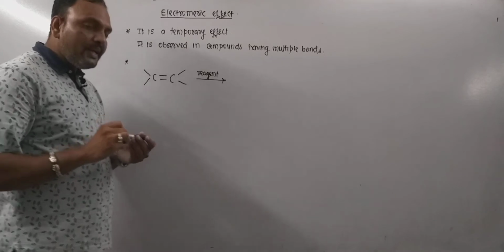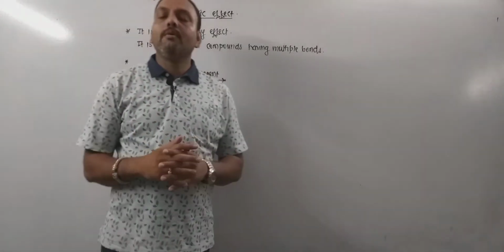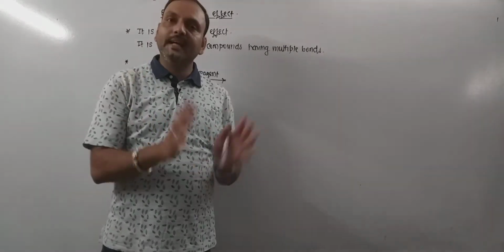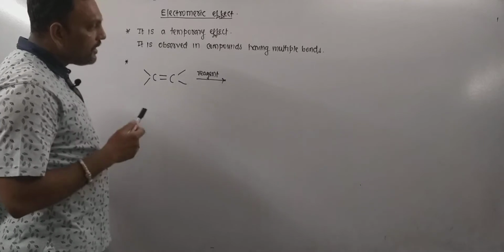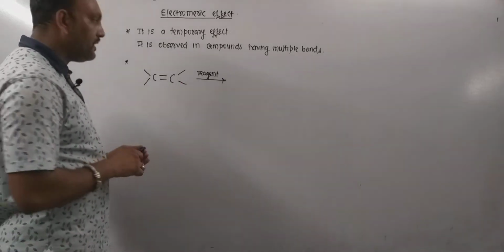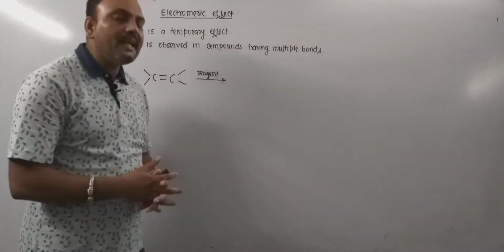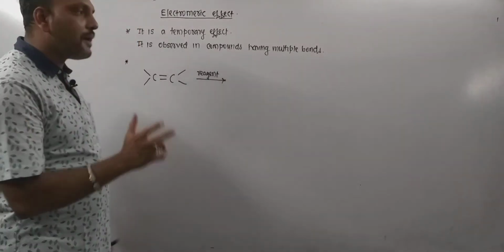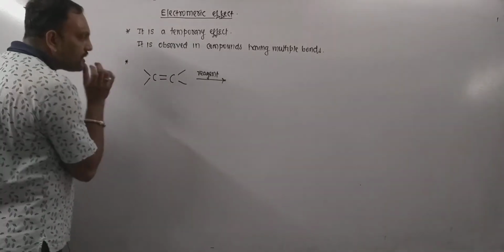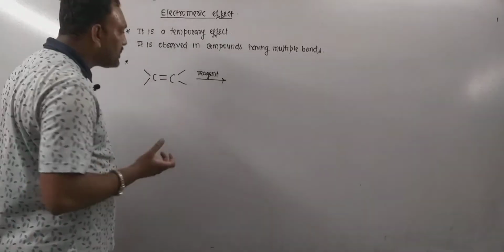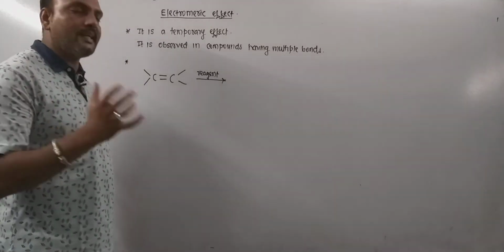Remember, only displacement of the pi electron pair takes place in this effect. So under the influence of a polar reagent, the pi bonded electron pair gets displaced towards one of the atoms joined by the multiple bond. In this very case, these two atoms are connected by means of a double bond.